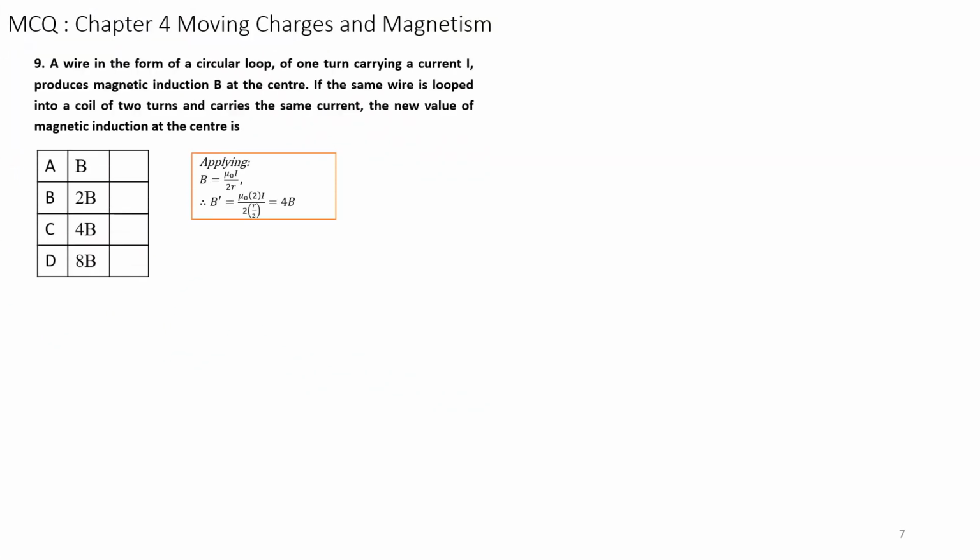Next question. A wire in uniform circular loop of 1 turn carrying a current produces a magnetic induction B at the center. So here it is a circular loop.